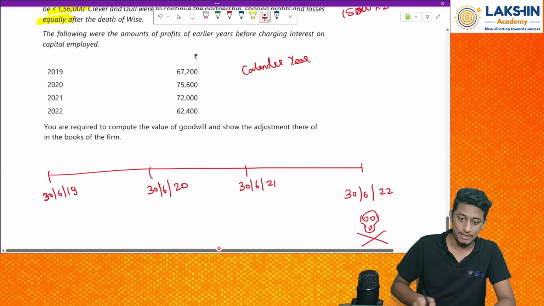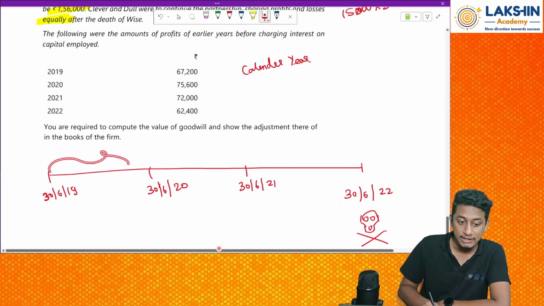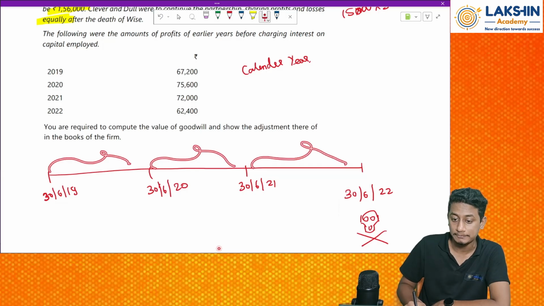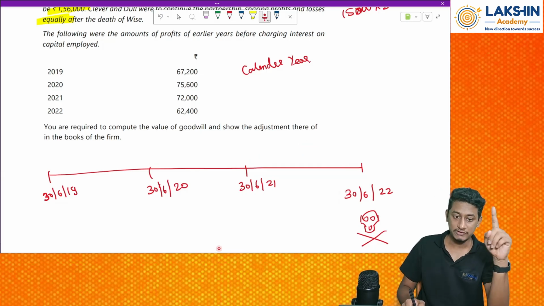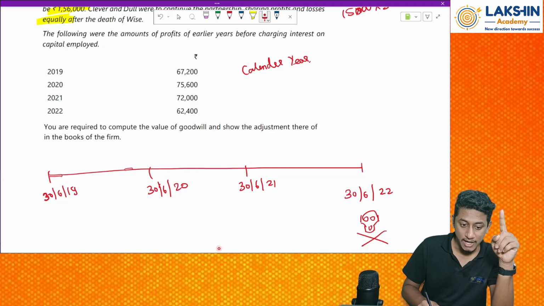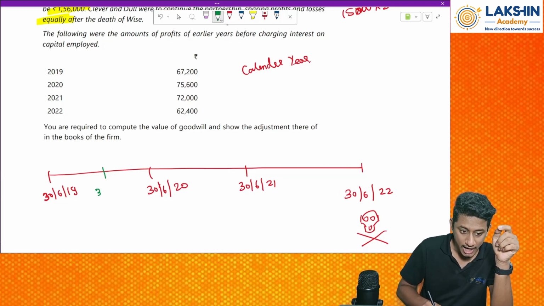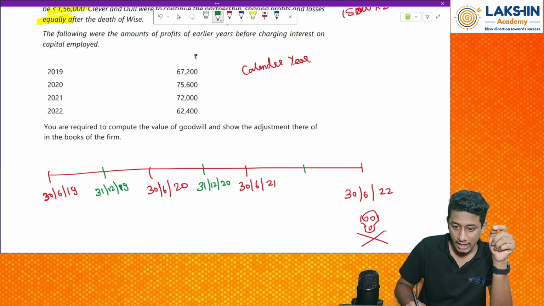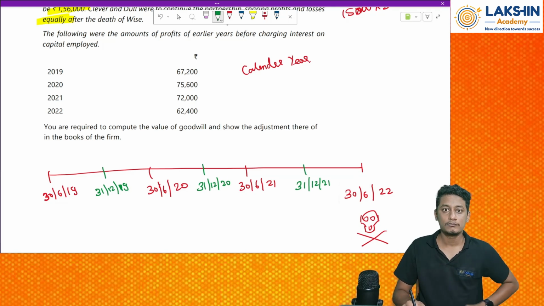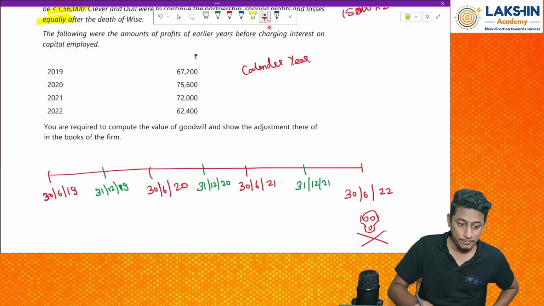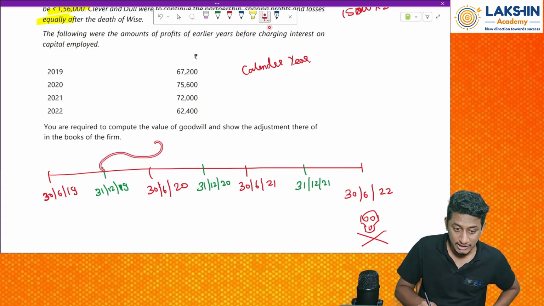So using this assumption, I will compute the profits for each period. How can I do that? First, find the profit between these dates: 31st December 19, 31st December 20, and 31st December 21. So now I have the profits from this date to this date.